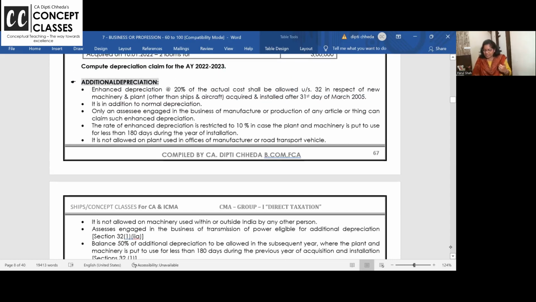Going to the next concept in depreciation is additional depreciation. Already normal depreciation is allowed. But if yours is a manufacturing concern, anything, proprietorship, partnership, anything, if it is a manufacturing concern, then in the first year, when you purchase a new plant and machinery, enhanced or additional depreciation is allowed at the rate of 20% only for plant and machinery which is used in factory.